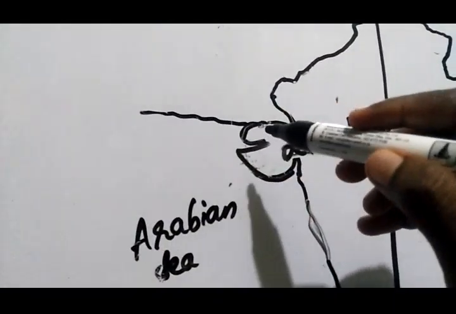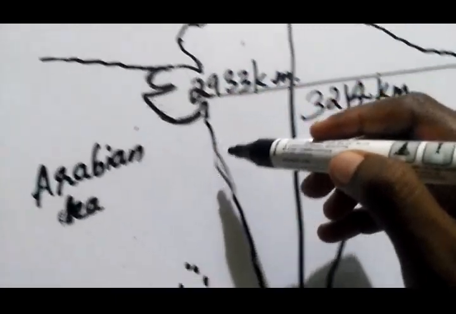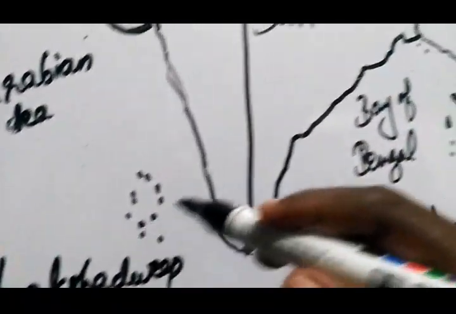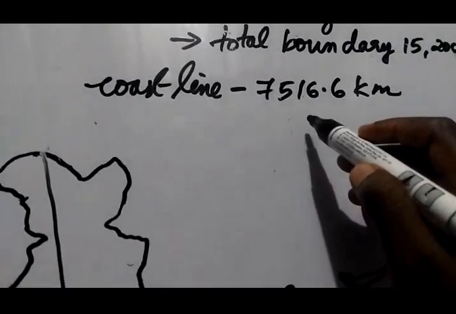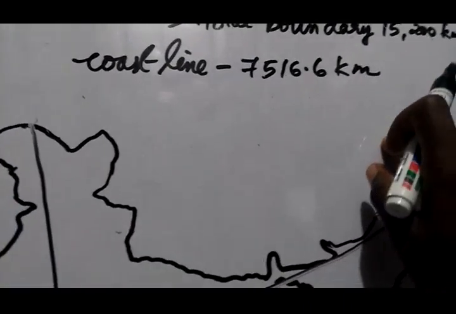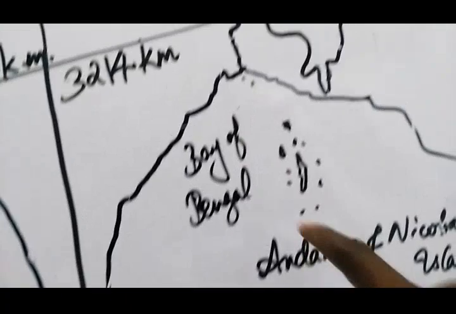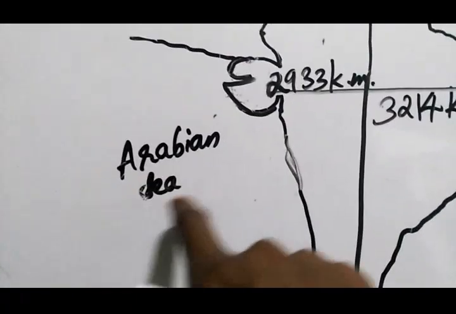The total length of the coastline, including the Lakshadweep as well as the Andaman and Nicobar Island, is 7,516.6 kilometer. And north of our country is bounded by Himalaya, that you know. South it is Indian Ocean, east Bay of Bengal, and the west Arabian Sea.